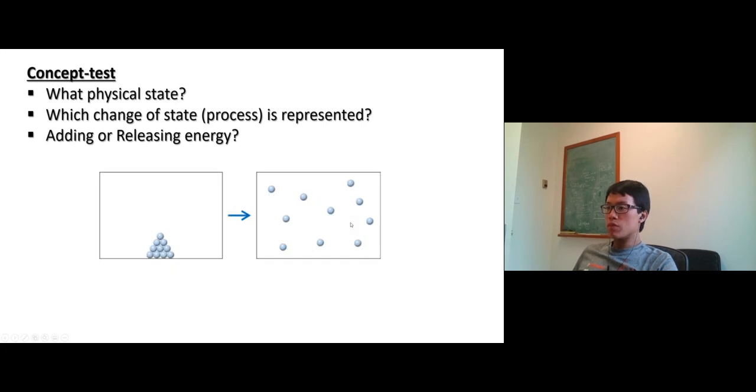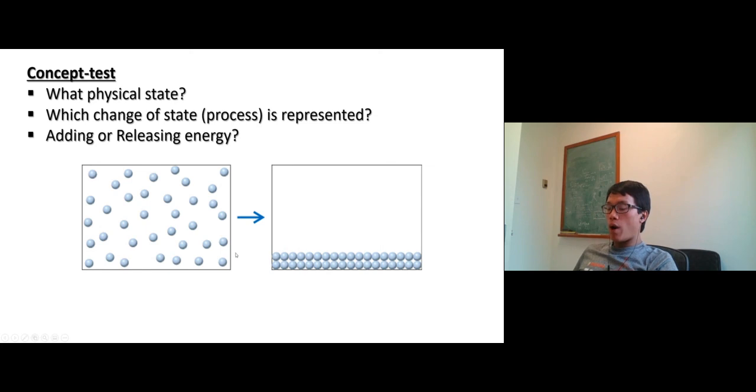Okay. Now the left side, this is totally solid. On the right side, looks like they're flying around. So this is gas, solid to gas. What do we call this process? Sublimation. Okay, and a low energy state to a higher energy state. Totally, you have to add energy to this process, and this process will absorb energy. So, endothermic process.